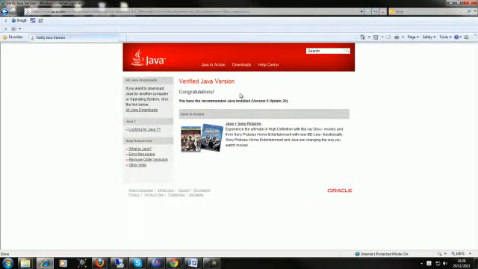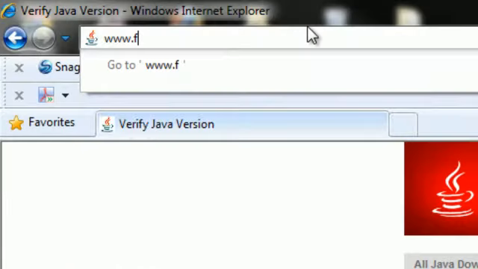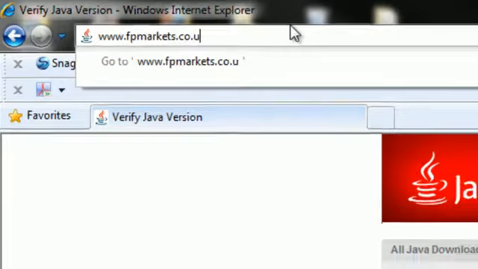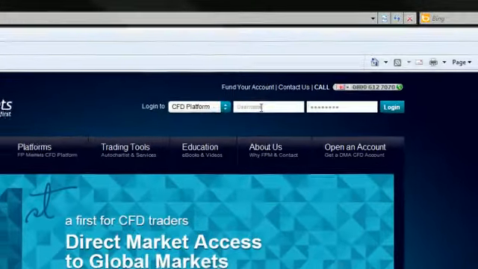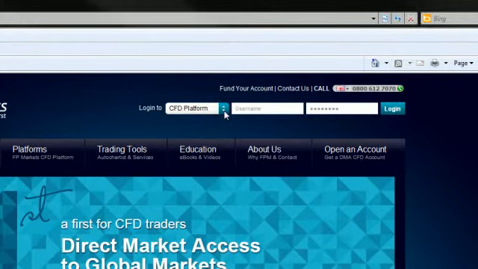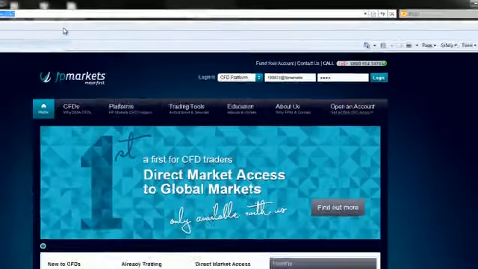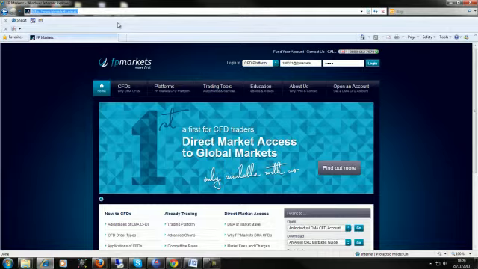Once you've done this, it's now time to log into the platform. To log into the platform, simply head to www.fpmarkets.co.uk. Once you're in here, all you have to do is head to the very top here where you can see to log into the CFD platform or the spread bet platform. Simply click on your username where you type in your 6-digit user code, followed by your password, and select login.